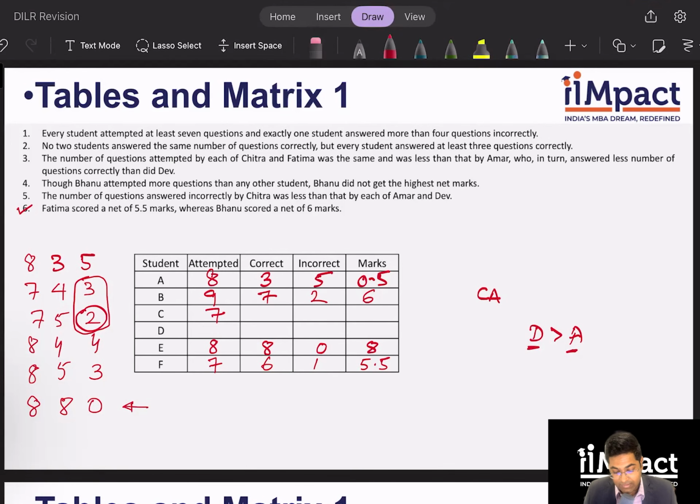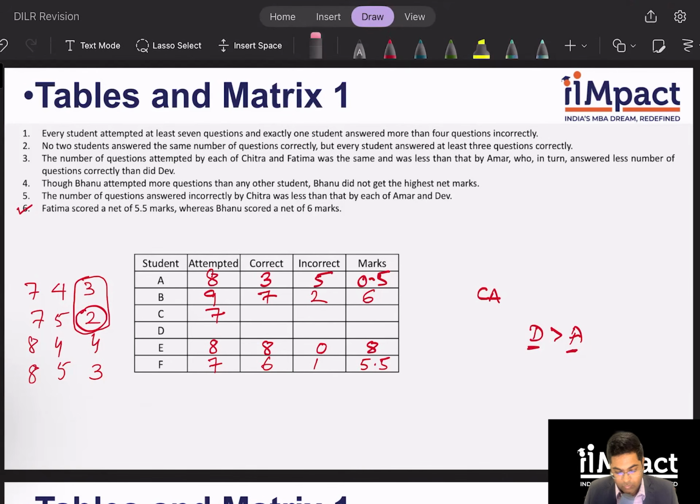I hope this is clear to all of you. That number of questions incorrectly by Chitra was less than that each by Amar and Dev. Correct? So now 3, 7, 6, and 8 are gone. So this is gone, right? This is gone. I'm left with 4 and 5.